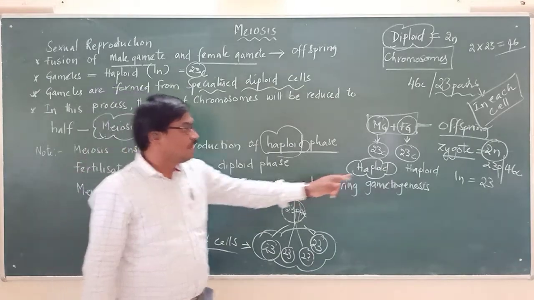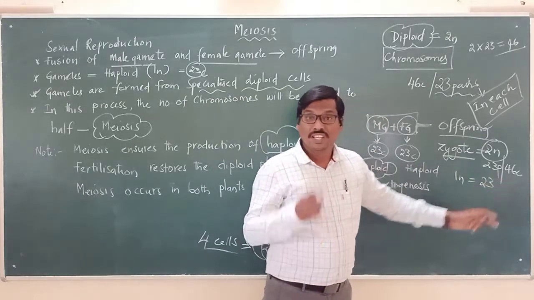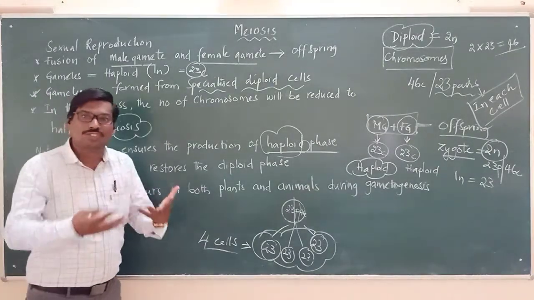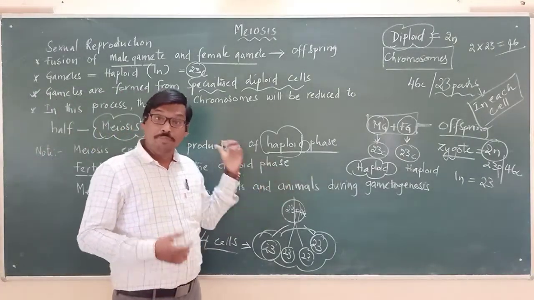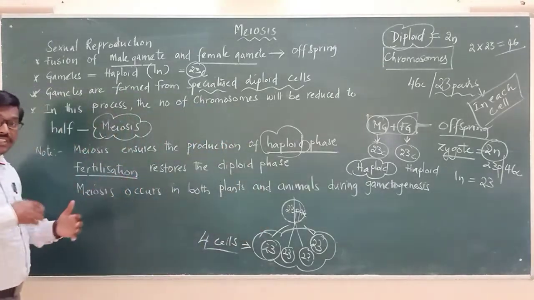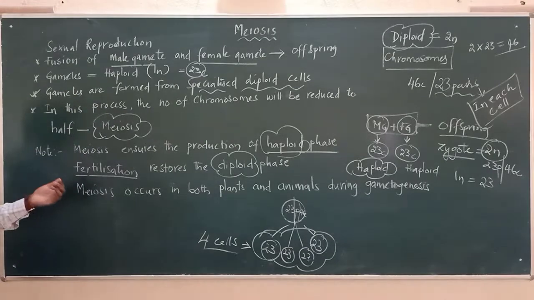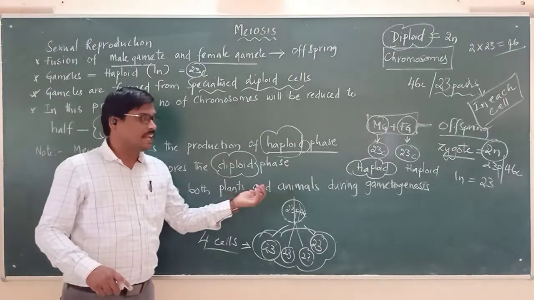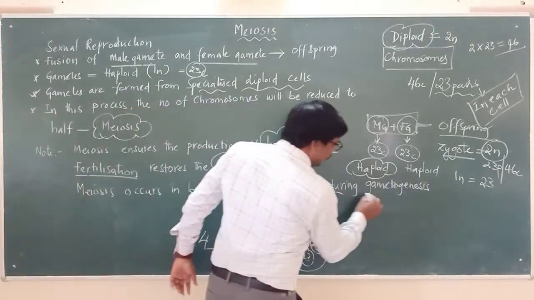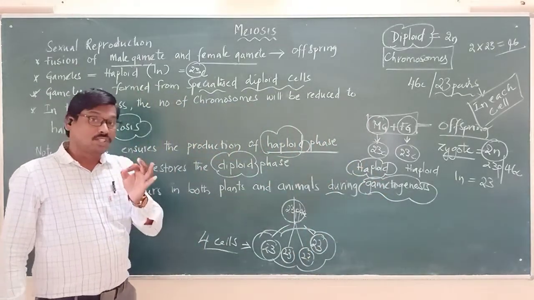By what process is it restoring the number of chromosomes? By a process called fertilization. So fertilization restores the diploid phase. Meiosis reduces the number of chromosomes to half, whereas fertilization again restores the diploid condition in the zygote. Meiosis occurs in both plants and animals, during gametogenesis. What do you mean by gametogenesis? The process of formation of gametes.